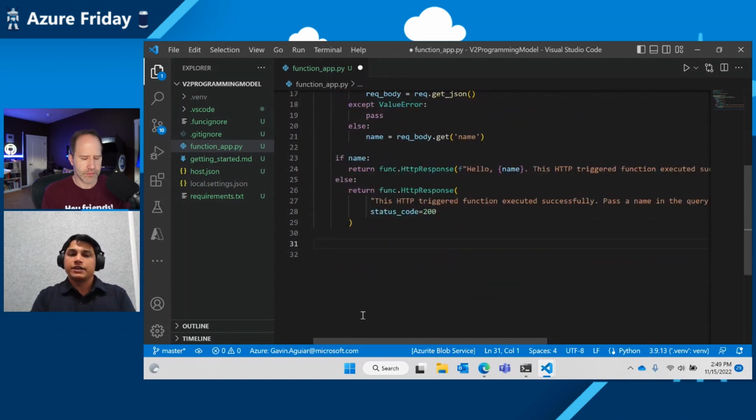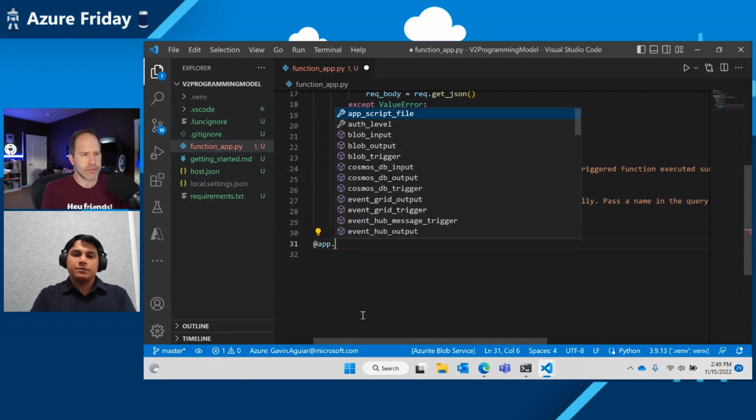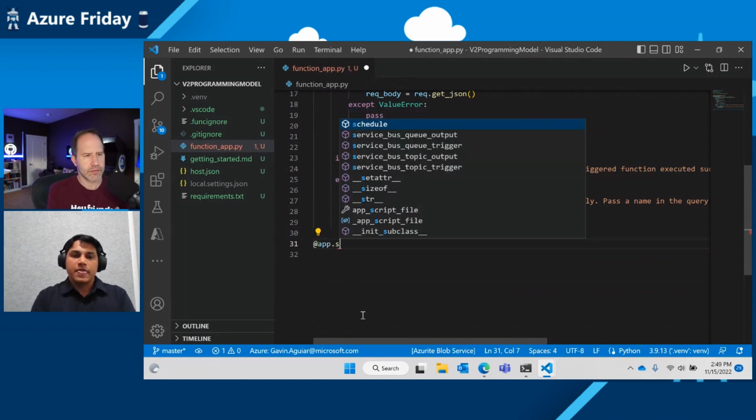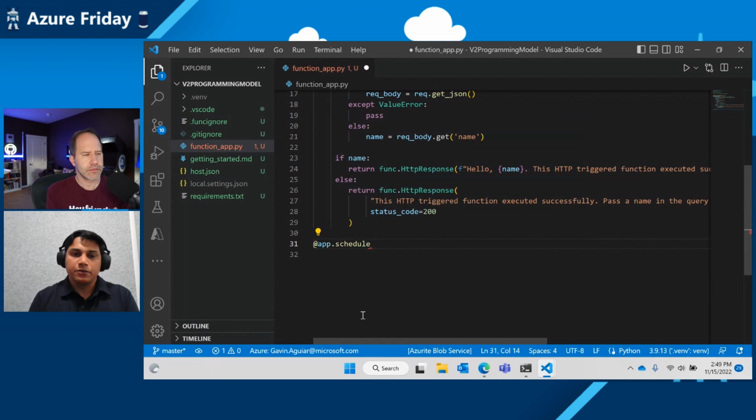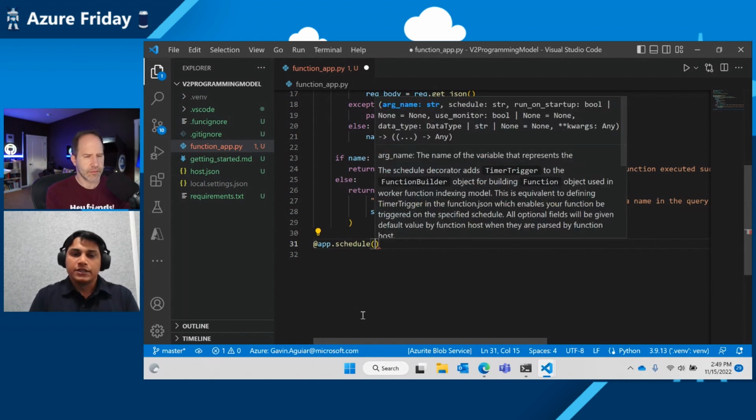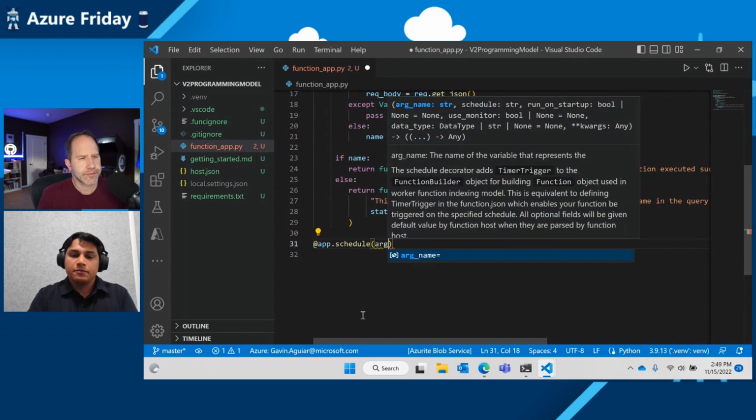So let's try to create a different type of trigger right now. Let me try to create a timer trigger. As you see, for a new developer, the IntelliSense will prompt you with all that you need to know about creating a new function. For the timer trigger, I do a schedule. The arguments that I need to pass in this timer trigger will also show up in the IntelliSense. Right now it shows me I need an arg name. So let me put an arg name,